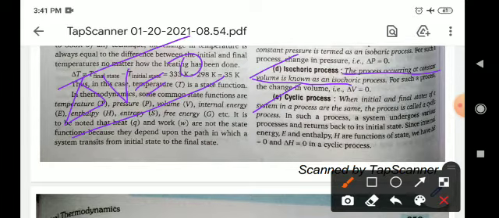And the cyclic process: when the initial and final state of the system in a process are the same, then the process is called a cyclic process. In such a process the system undergoes various processes and returns back to its initial state. Since internal energy E and enthalpy H are functions of state, delta E equals 0 and delta H equals 0 in a cyclic process.